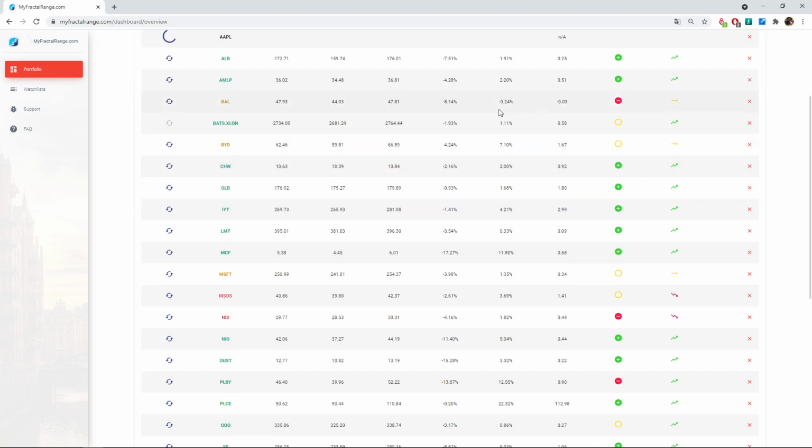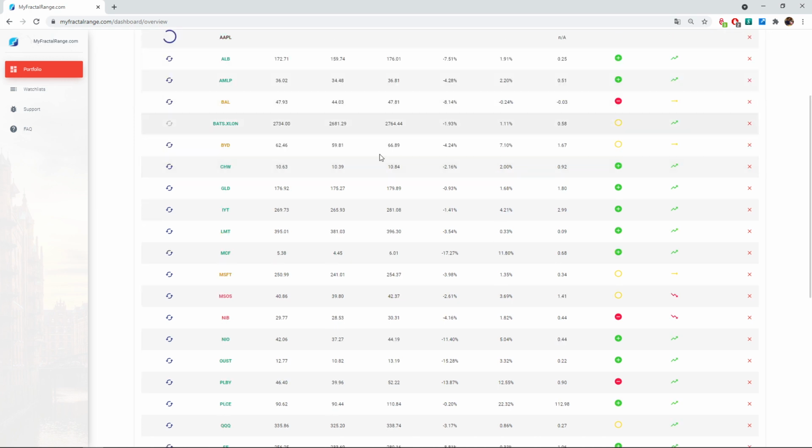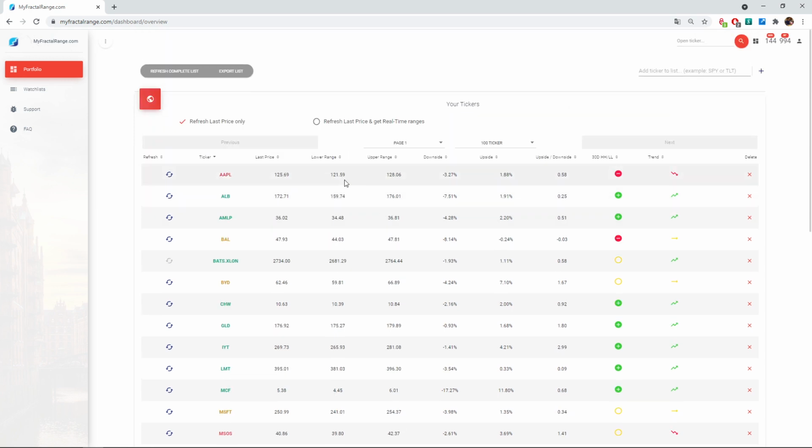I do Apple, and then I refresh. You can see this range. I refresh only to get the price. It will refresh everything, but you will lose your real-time range request. So the problem is you paid for it, and we took it away from you. So you need to be very careful about that. Next week it's going to be fixed, so don't worry.